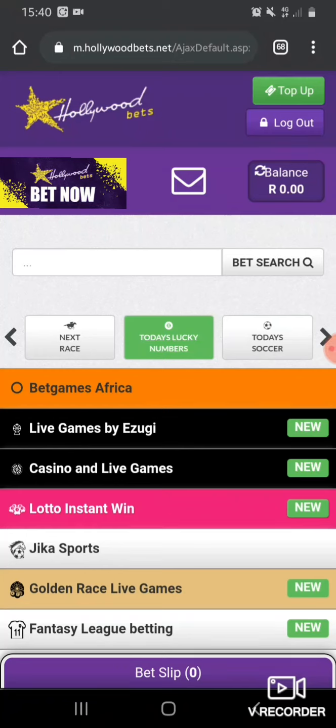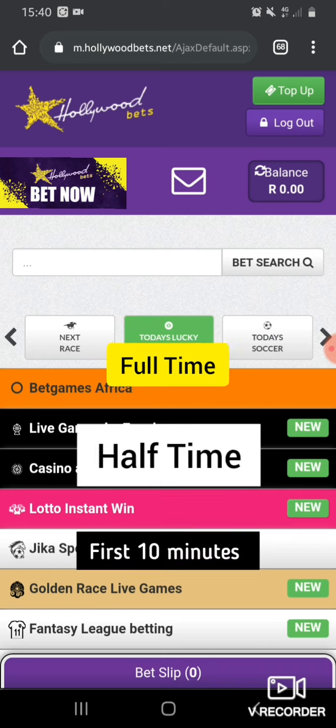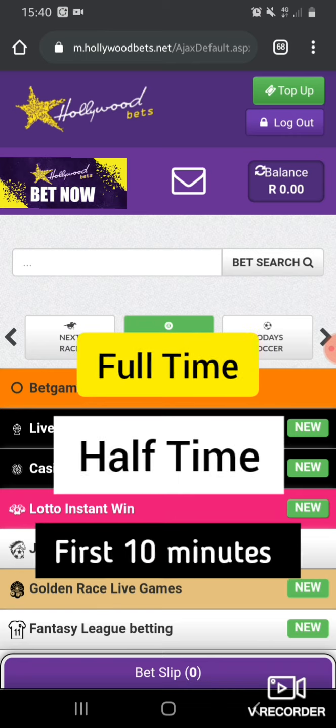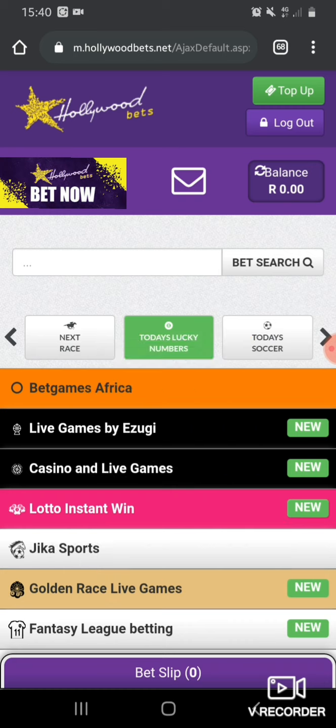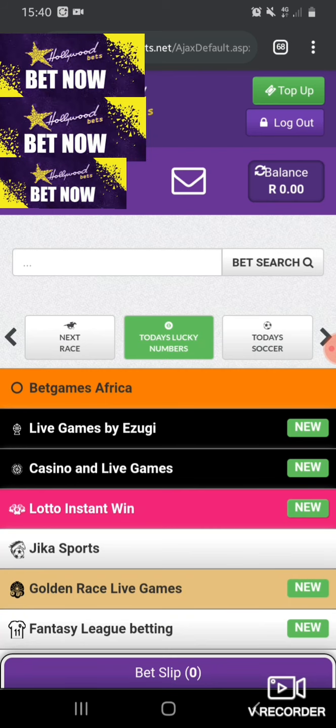Okay, today I'm going to show you some betting markets, the easy ones. This is how you're going to see your stream after you've registered, and they'll also give you 25 rand as a bonus for registration.